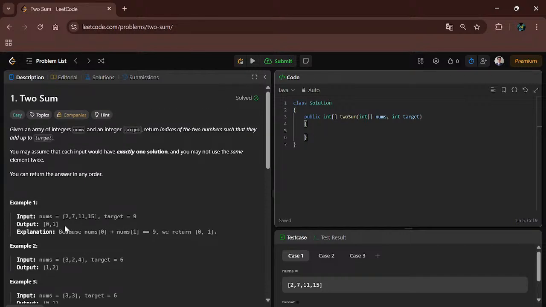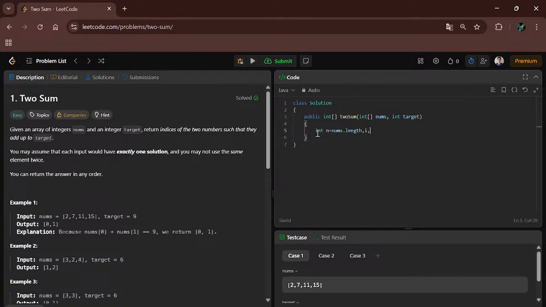So this is the brute force approach. We will keep the i pointer at the starting index and the j pointer at i plus 1, meaning we put the j pointer in front of i. In example 1, i pointer is at 2 and j pointer is at 7, and we will check i plus j. I will write the code here. First I will take the length of the nums array: int n equal to nums dot length.